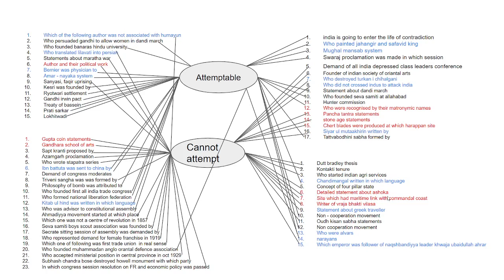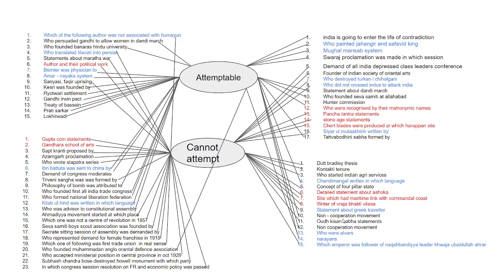Then detailed statements about Ashoka. When I say detailed, they were literally detailed. One statement in this question was about who persuaded Ashoka to venture into Buddhism. Next was the site which has the maximum maritime link with the Coromandel Coast. This question was from NCERT, but the way it was hidden in the NCERT, no person who has done self study can decipher it.